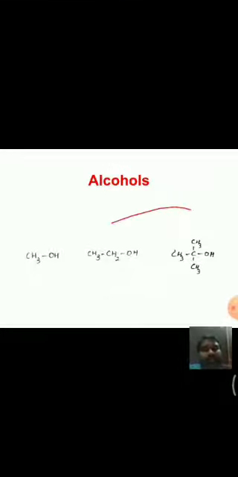Then coming to the nomenclature of alcohols, we know that the suffix for molecules containing alcohols, that is OH groups, is ol. For giving the nomenclature, we have two types of names: one is the common name and the other is the IUPAC name.